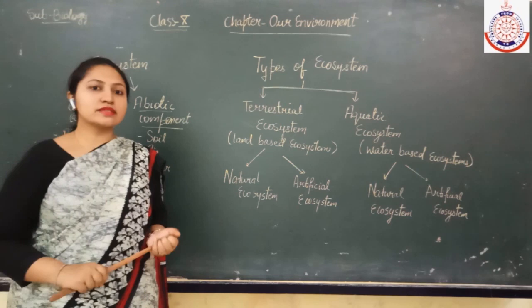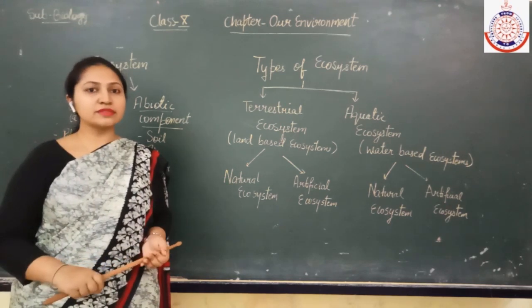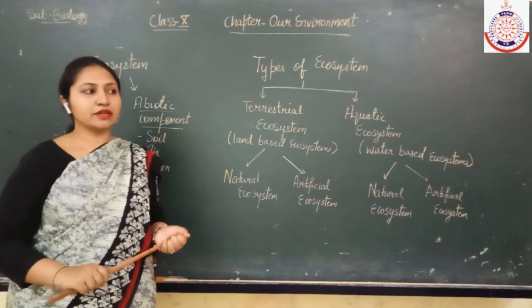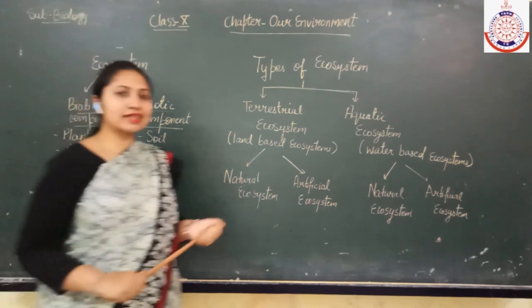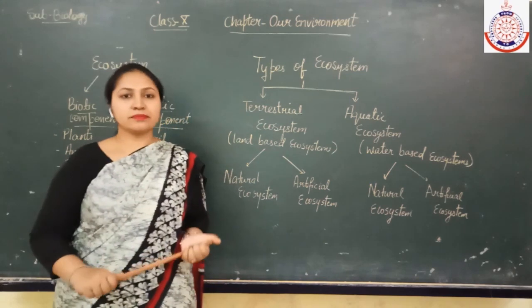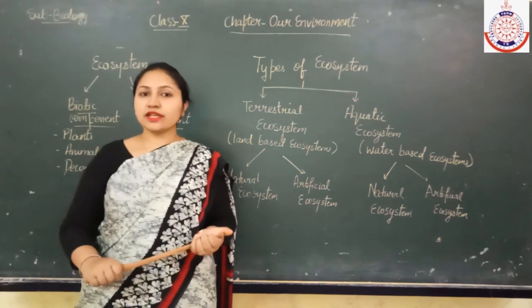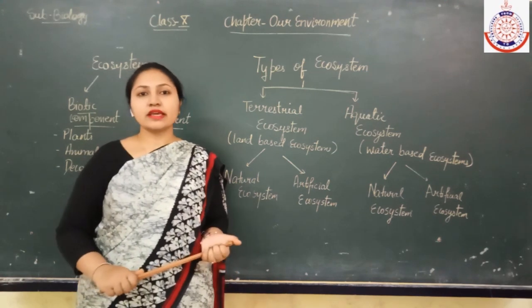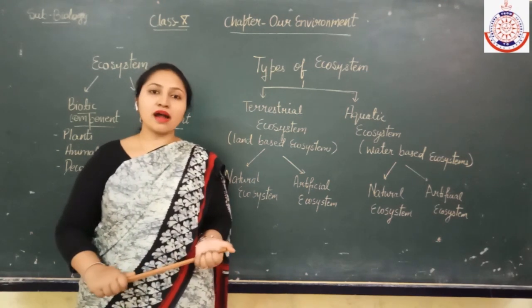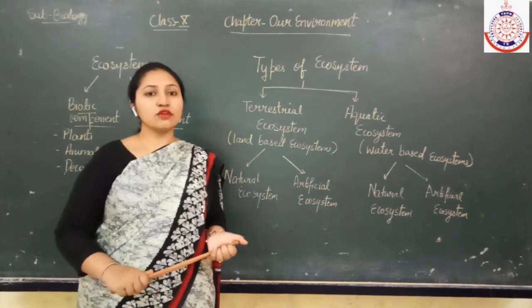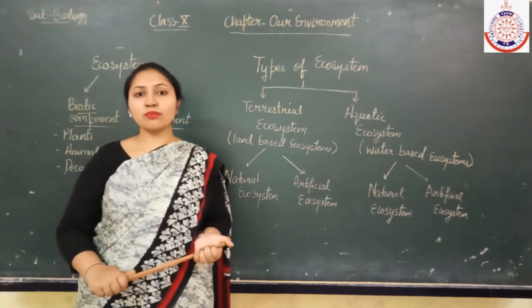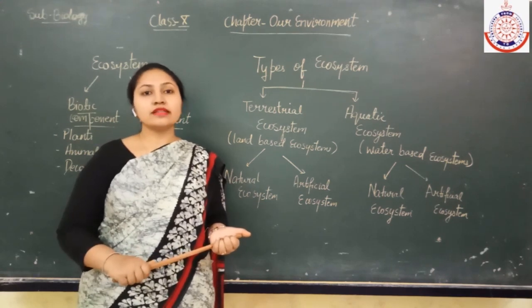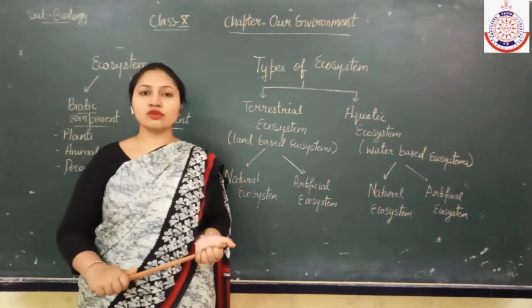See, one ecosystem includes the living organisms as well as the physical surroundings that are present, which are non-living. So, suppose we take one example, like the forest. In case of the forest, can you tell me what are the living components and what are the non-living components? Yes, the living components are the plants and the animals in case of the forests. And what are the non-living components? Yes, the soil, the air, the water, they will come under the abiotic components.